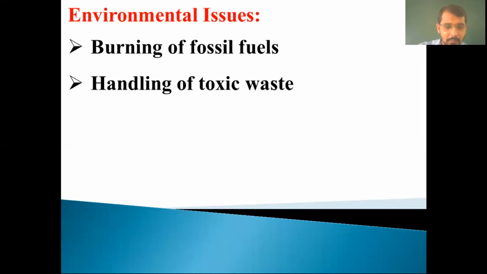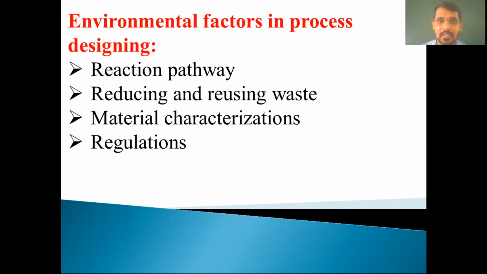After that, we will see environmental factors in process designing. So this is the list of environmental factors. First one is reaction pathway, second one is reducing and reusing waste, third one is material characterization, and fourth one is regulation. Now we will see one by one. So first one is reaction pathway.